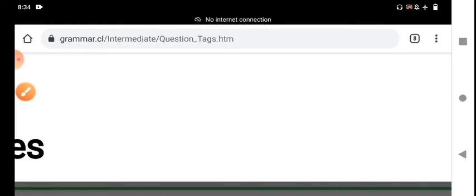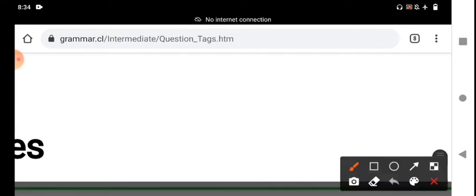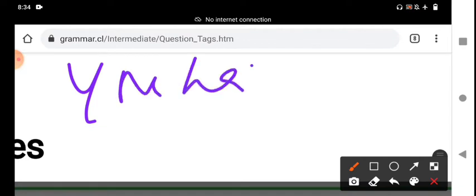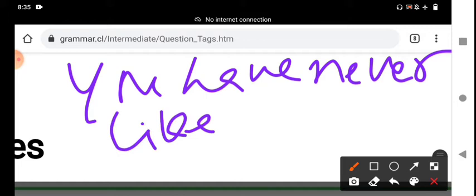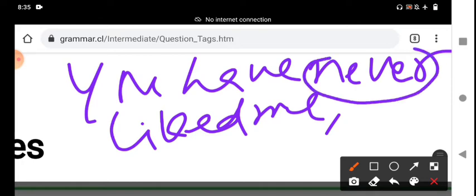And then, you have never liked me. That means you did not like me. It is a negative sentence. A negative word is there, never.